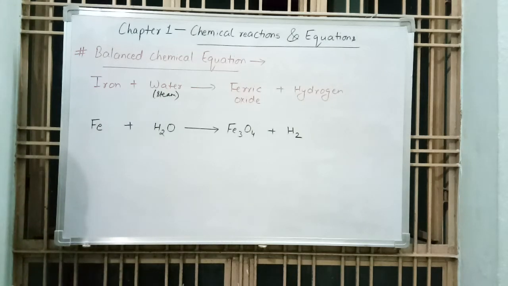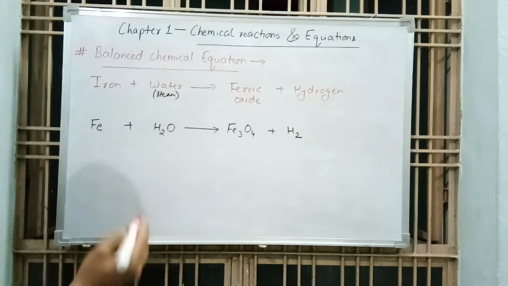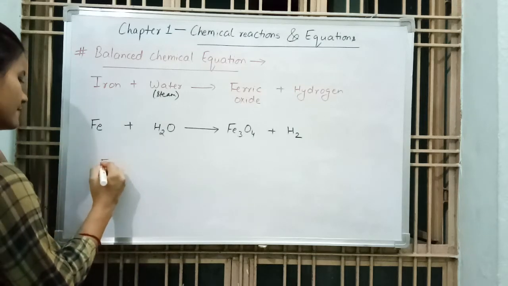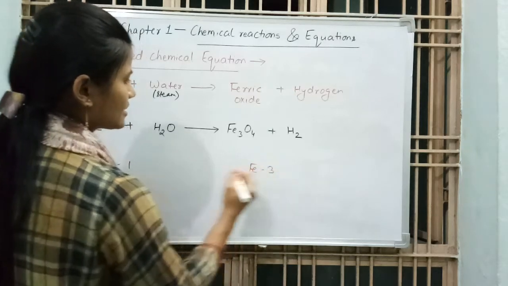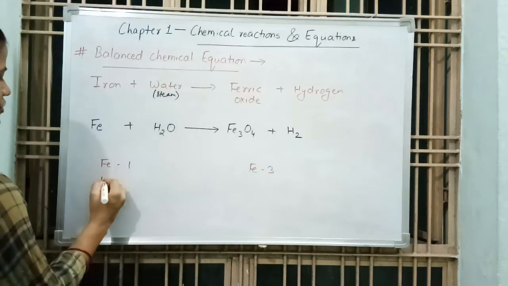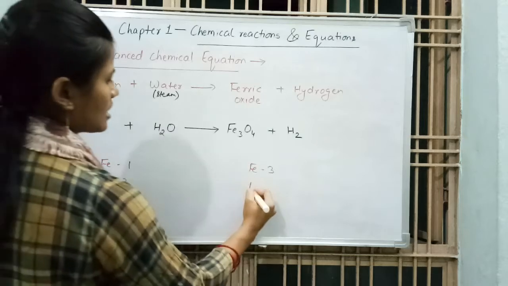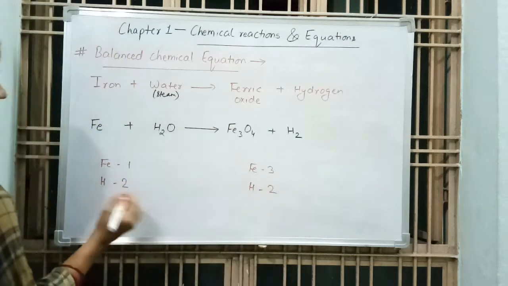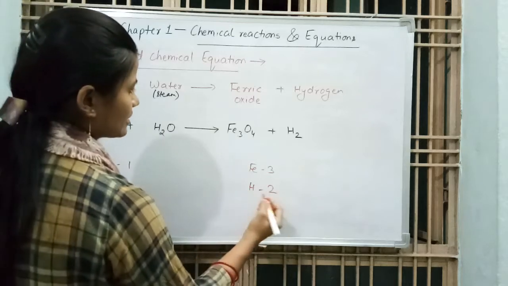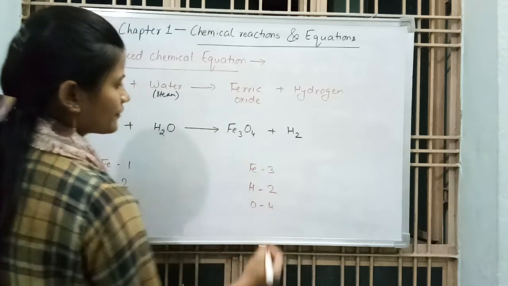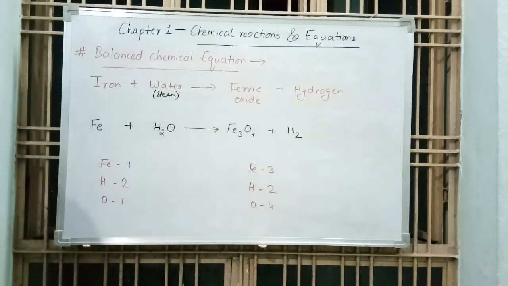Now we have to balance this equation. So number of iron atoms is 1. Here number of iron atoms is 3. Hydrogen is 2. Here hydrogen is 2 in number. Oxygen is 1. Number of oxygen atoms is 4. Now we have to balance it.